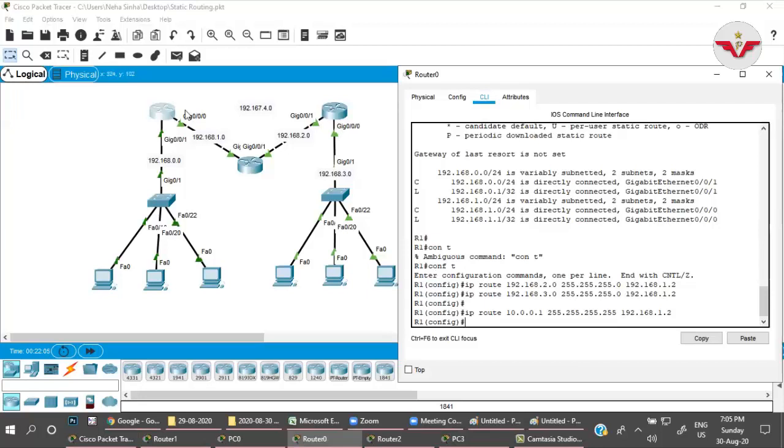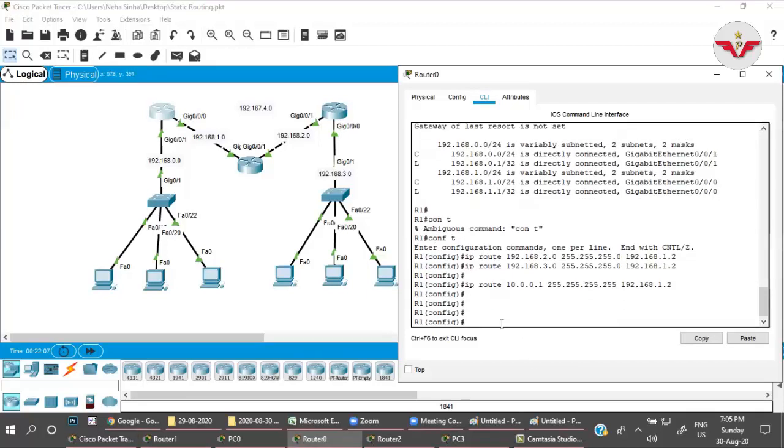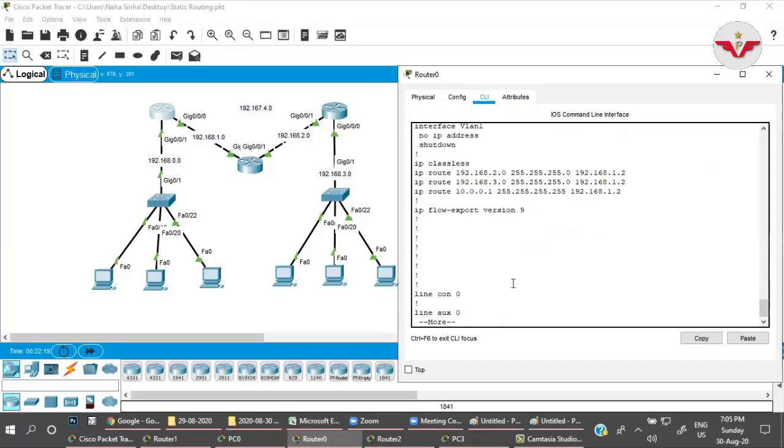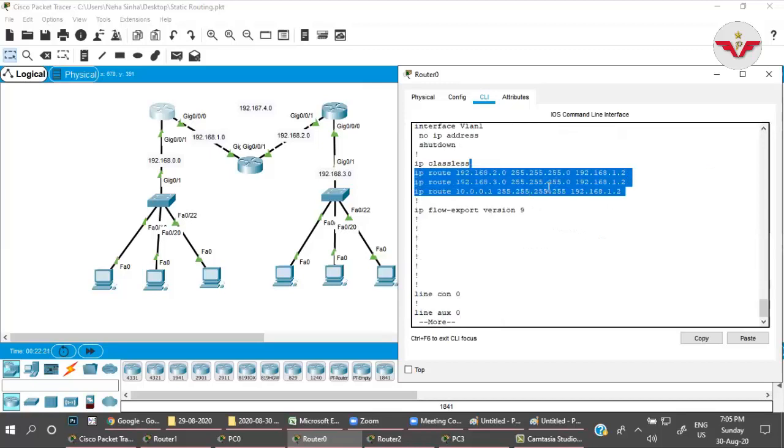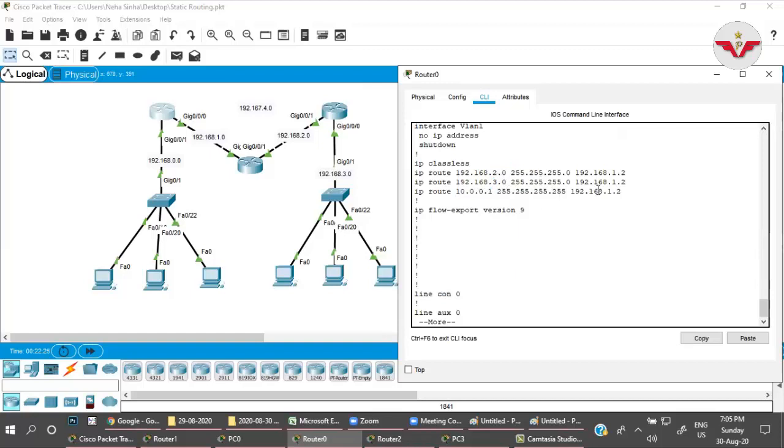So I'm coming to this router first, R1, and I'm removing the previous configuration, whatever I have configured statically. I will remove everything right now. Do show run. If you check here, I have given 3 entries, right? For 2 network, 3 network, and for this particular host. I'm going to delete all these 3 configurations.